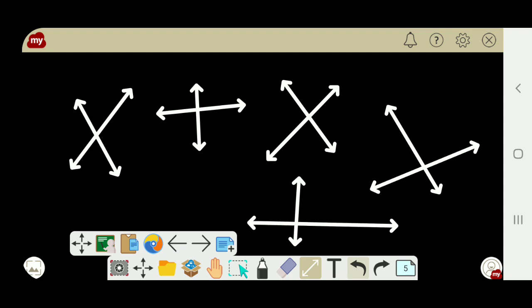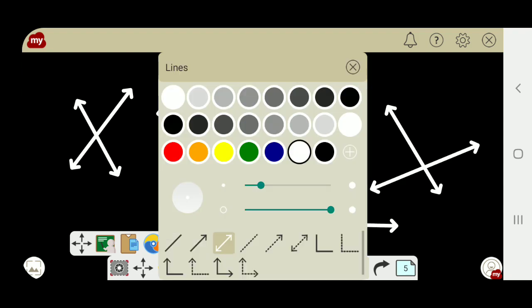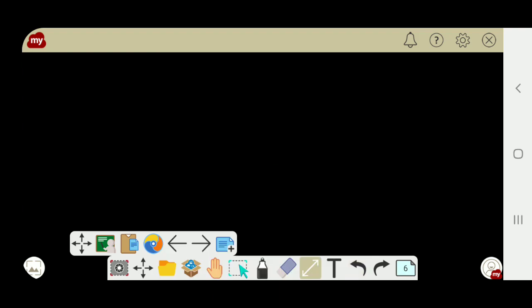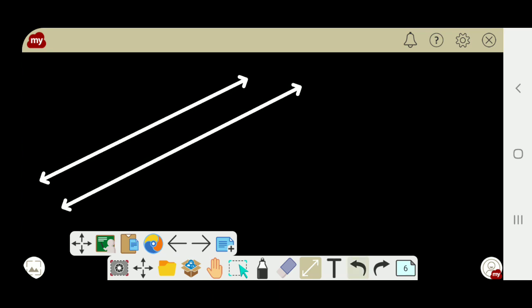Intersecting lines. Okay. So, if they are not intersecting, what will happen? They will never intersect. You are sure that it won't intersect anywhere.